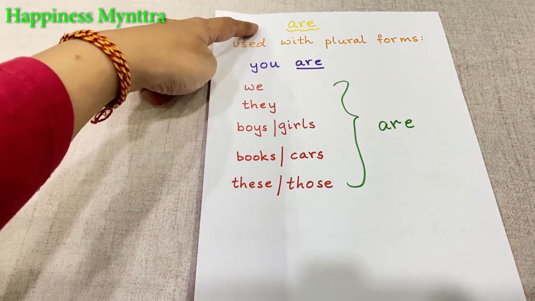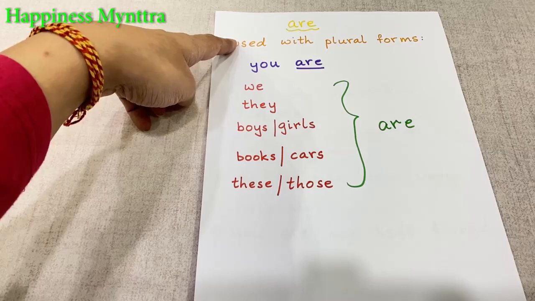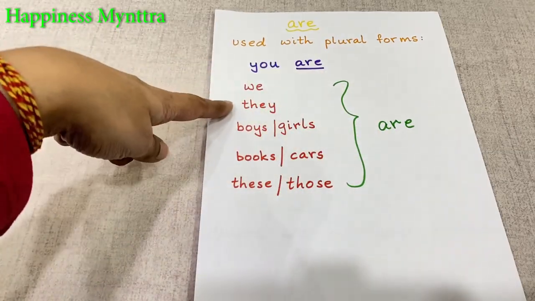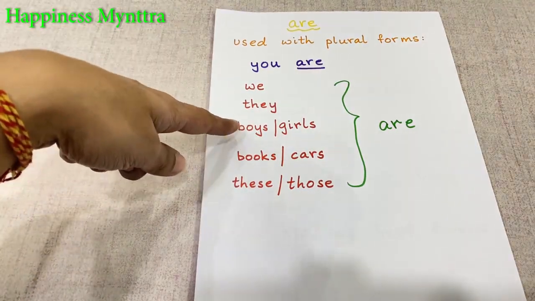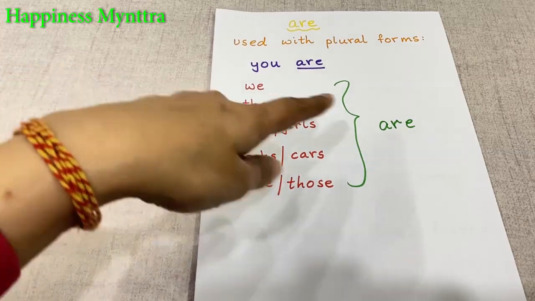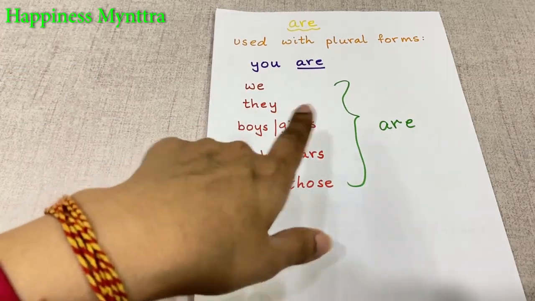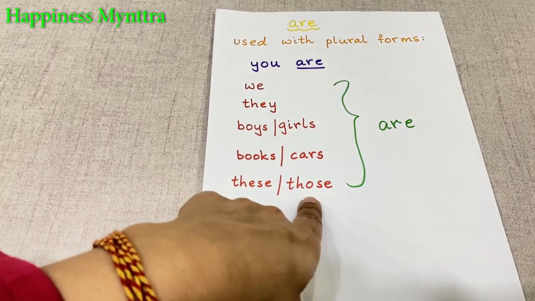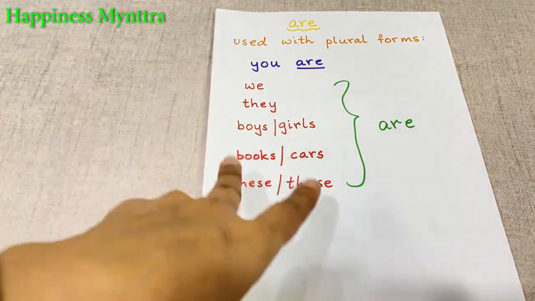Next we come to are. Are is used with plural forms of the words, of the nouns or the pronouns. So we are, they are. Now with is, we had boy is. Here we'll have boys are, girls are, books are, these are, those are. So anything, or if we have names of two children together.